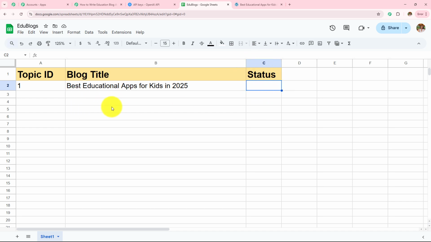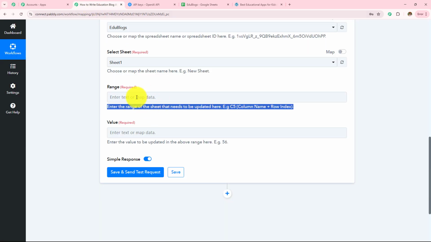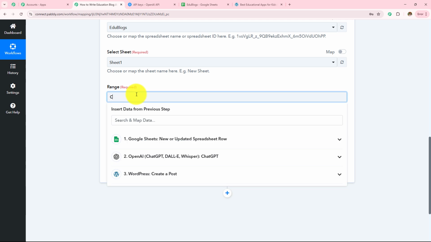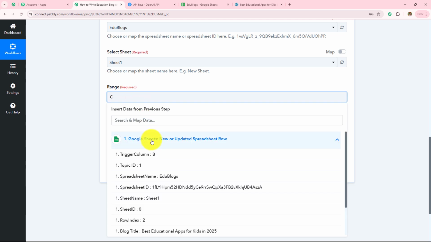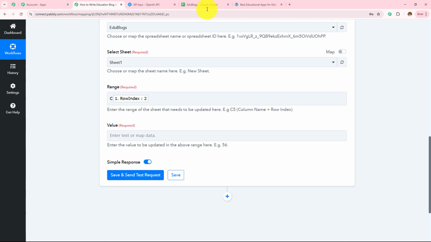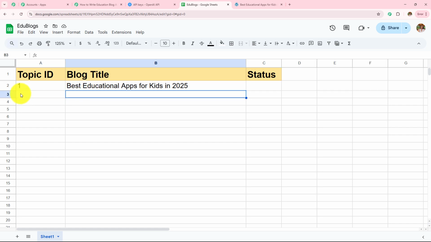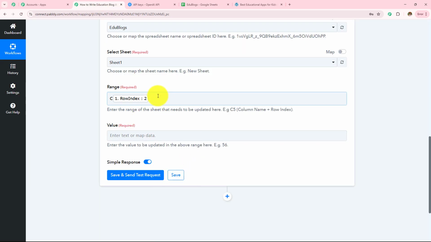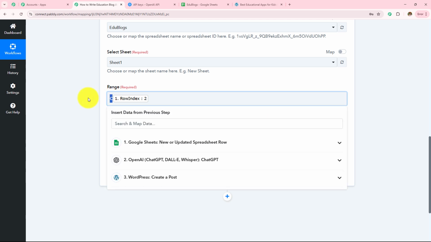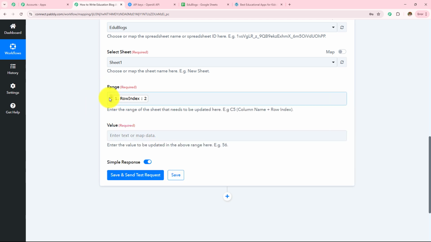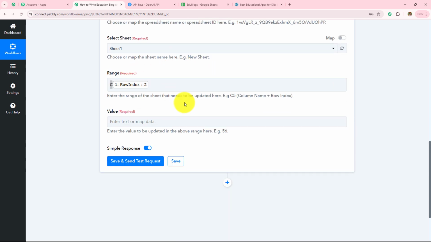Now whenever I'm going to add the blog title, it will keep adding over here, and the status will keep updating according to whether the post has been created or not. So for that, I'm going to first enter my column, which is C, and then I'm going to map the row index, which is 2. So the row index is 2, and then if a new title is added, the row index will change to 3. So that's why I have mapped this. And I've put this range of column C, which needs to be updated, as static. So here I have not mapped it, I have manually entered it. I hope this was clear to you.